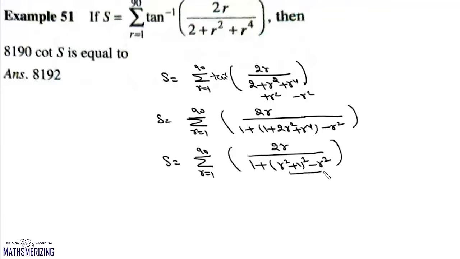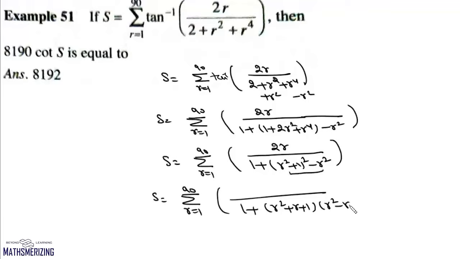Now this is a plus b into a minus b. So we can express this as the summation r varies from 1 to 90 of 2r upon 1 plus r square plus r plus 1 into r square minus r plus 1, and it'll be r square plus r plus 1 minus r square minus r plus 1, and we have tan inverse all the way.